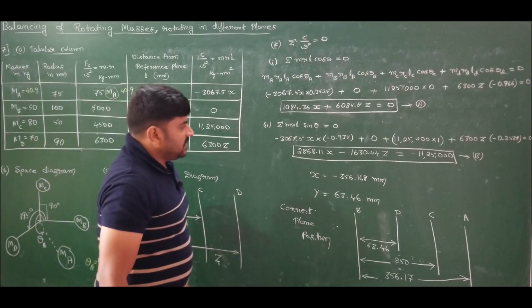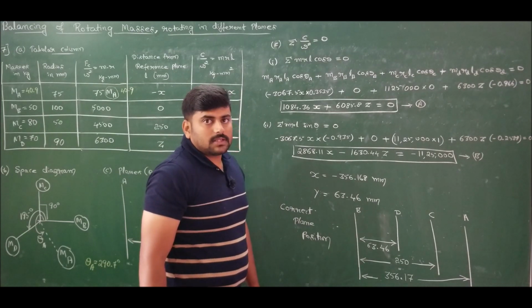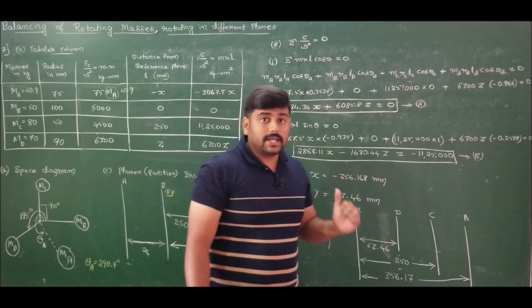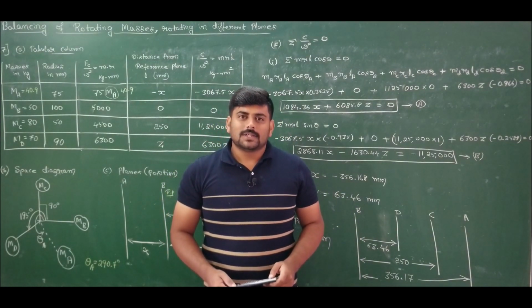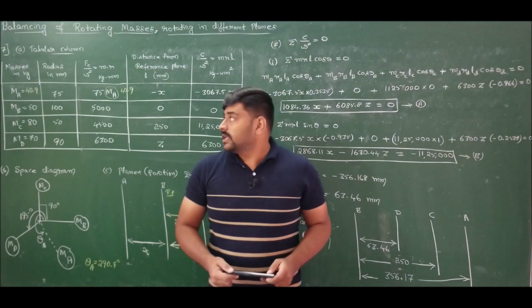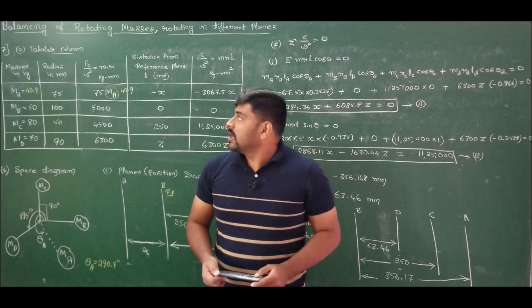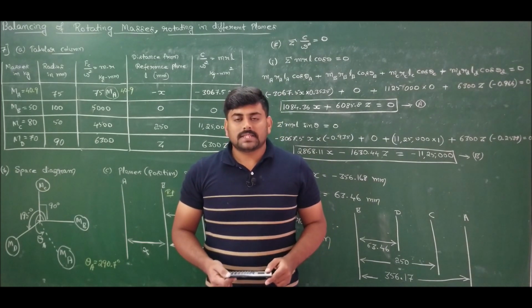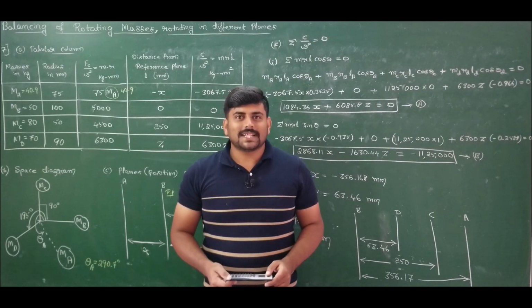You can verify the answers we have solved using the graphical method. For problem number 7, the analytical method seems to be easier compared to the graphical method. So I have demonstrated how to use the analytical method in our problem number 7. This completes our discussion on balancing of rotating masses. From the next lecture, I will take up balancing of reciprocating masses. That's all from this lecture. Thank you all.